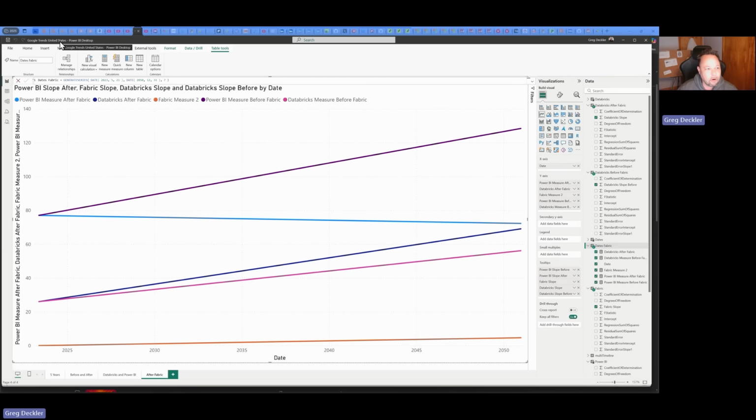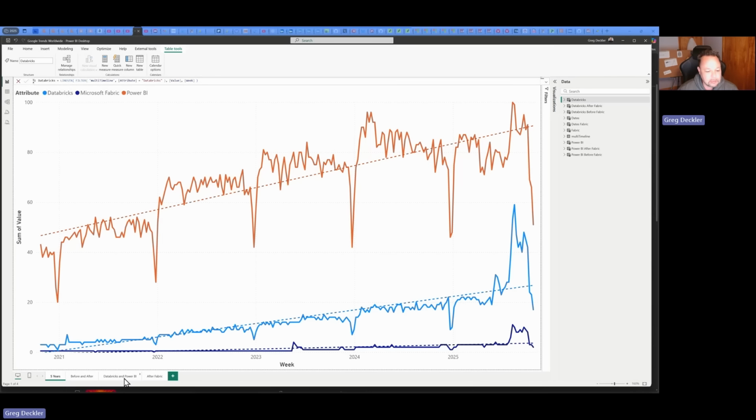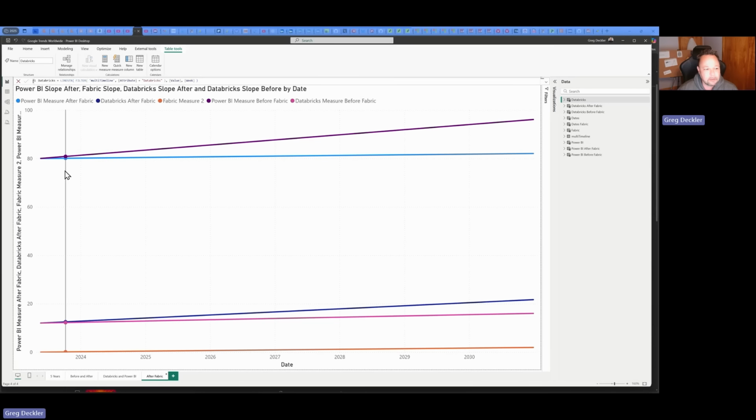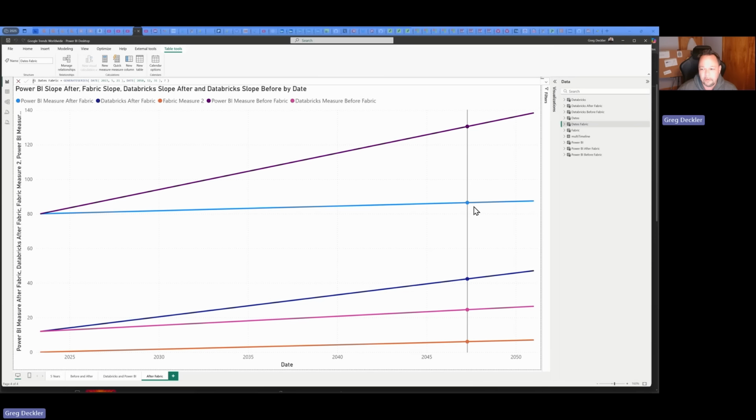Now, if you notice, this has been all for the United States, right? I also did this for, let me get it up here, worldwide, and it actually fares a little better on the world stage, right? So on the world stage, Power BI still is gaining in popularity in terms of its search, and Fabric is not catching up quite as much. And in fact, in this case, if we shove this out to 2050, it's still not even close to Power BI worldwide. So a little bit better story worldwide.